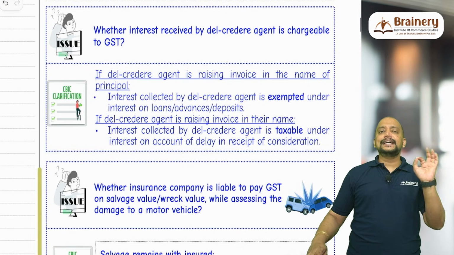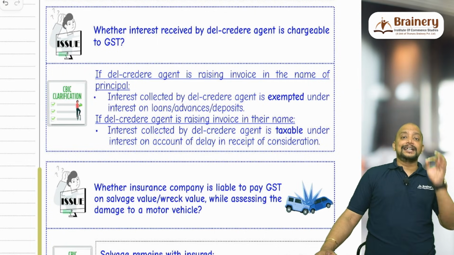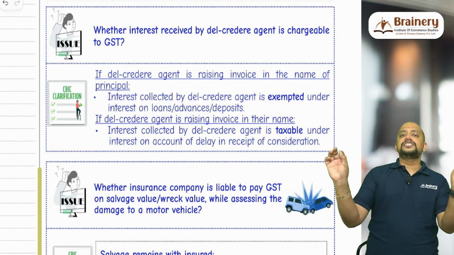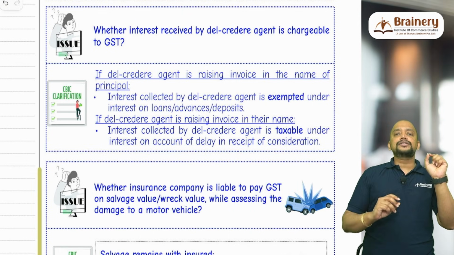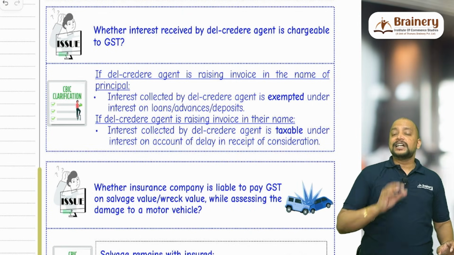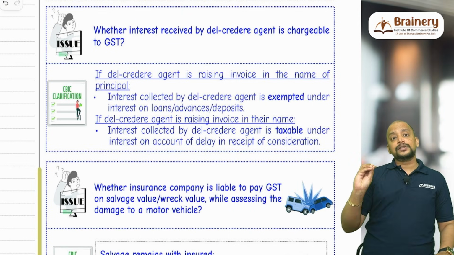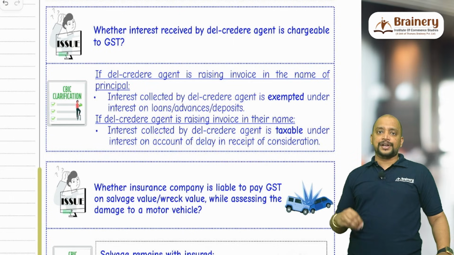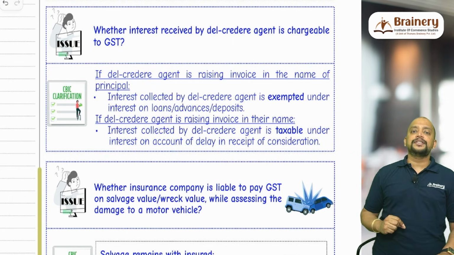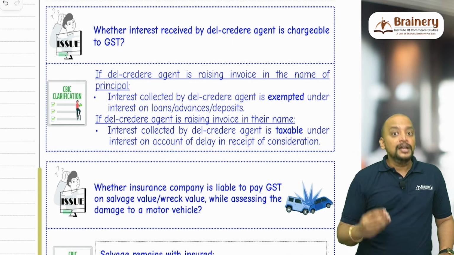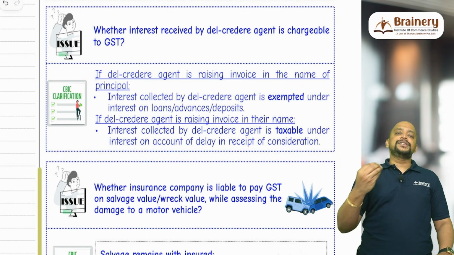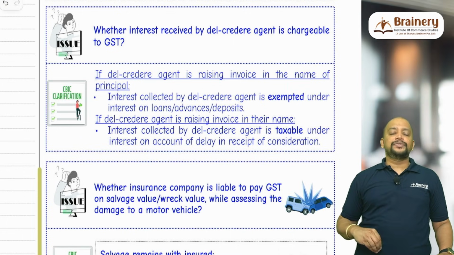Then del credere agent. A del credere agent usually gets interest. See, remember, interest is divided into two in GST. Interest on loans, advances, deposits will be exempted, whereas interest on account of delay in receipt of consideration will be taxable. Now a del credere agent will be receiving the interest. What is the treatment of that interest?